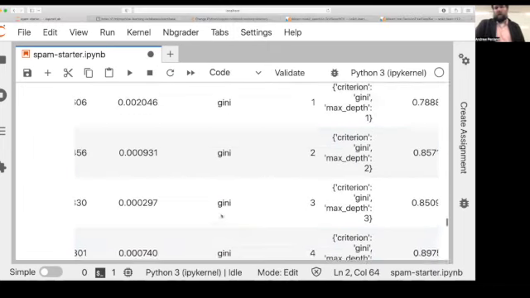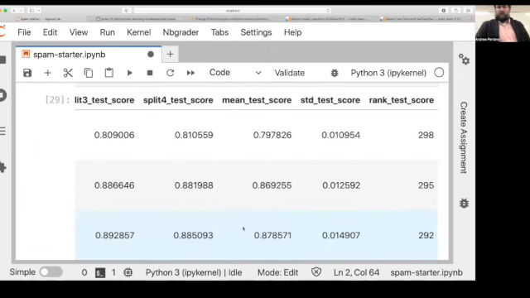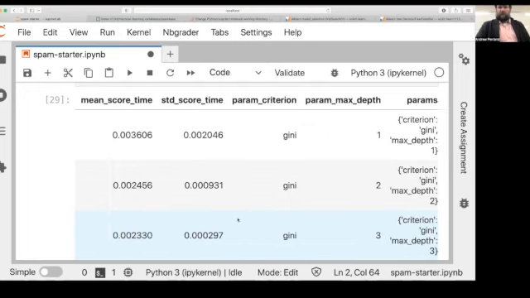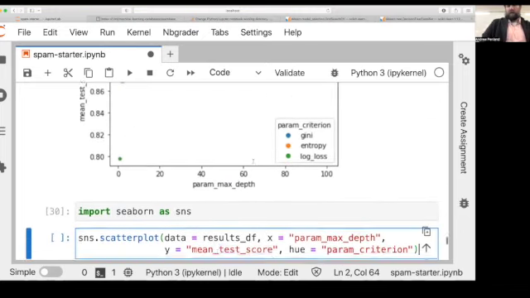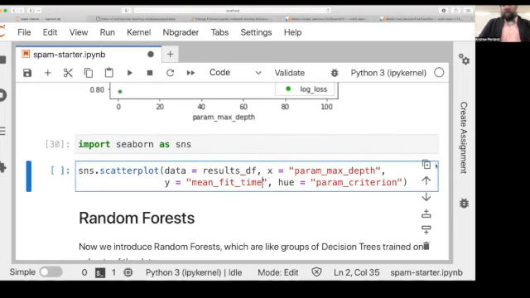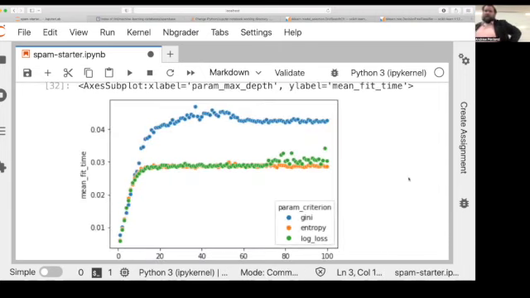Y be how long it took to train, because it does give us that information as well. It tells us how long it took to fit the data, how long it took to score the data. So let's change this to be mean fit time. So notice Gini takes longer. It's not taking anybody very long, but it is taking Gini about twice as long as the other criteria. So if you're in a really tight performance scenario, that would be something you could take into account.